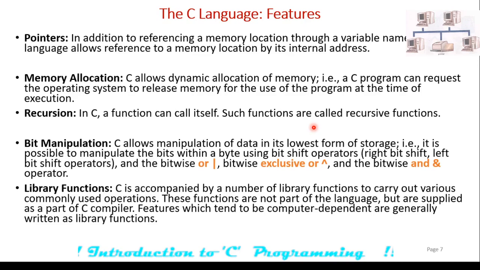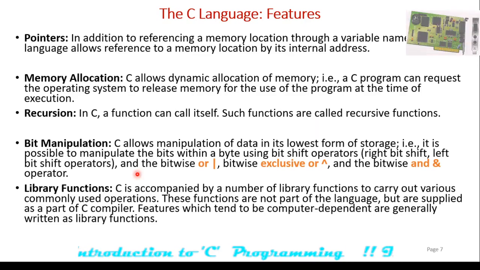Next important feature is bit manipulation. C allows manipulation of data in its lowest form of storage, that is, it is possible to manipulate the bits within a byte using bit shift operators, that is right bit shift, left bit shift. These are some of the operators which can be used, as well as bitwise OR, bitwise XOR, bitwise AND.